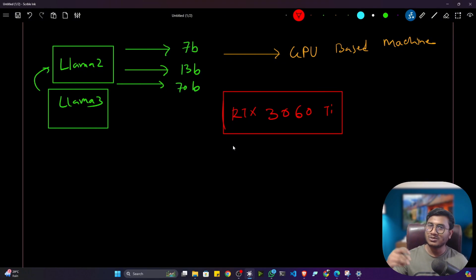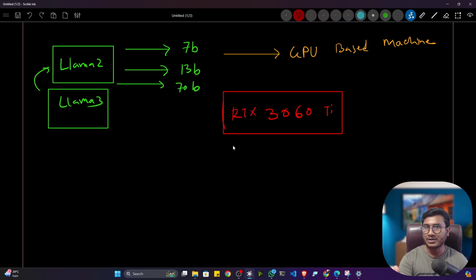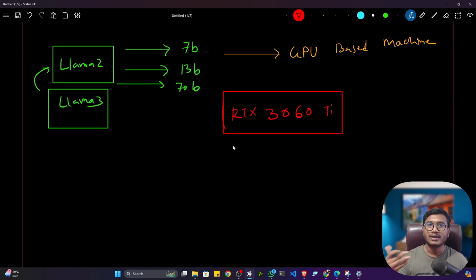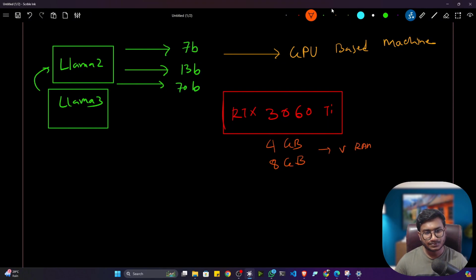If you have more budget, you can also buy a higher configuration GPU. But very few people will buy the higher configuration GPU, only those who have a huge amount of earning. The majority of people have a less budget whenever they buy any kind of system, so they will have, let's say, this GPU 3060 Ti, which has around 4 to 8 GB of VRAM.